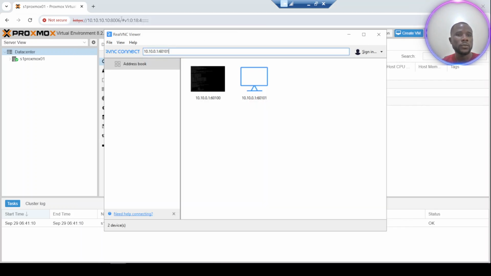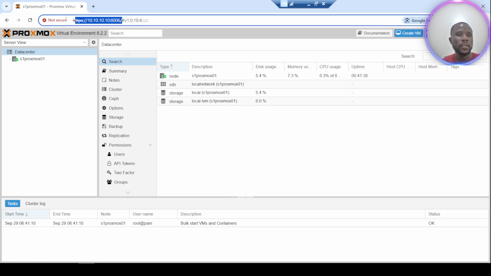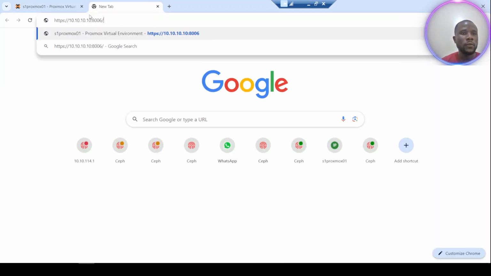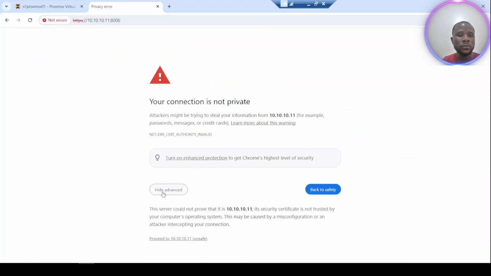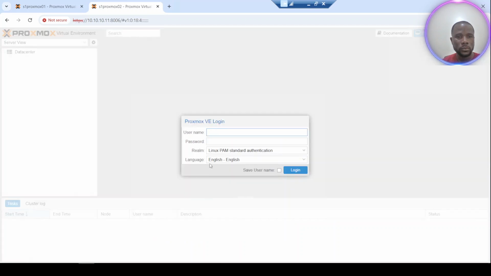So let's use this URL from my browser. It is .11. And I have to use the password that I have assigned during the deployment.